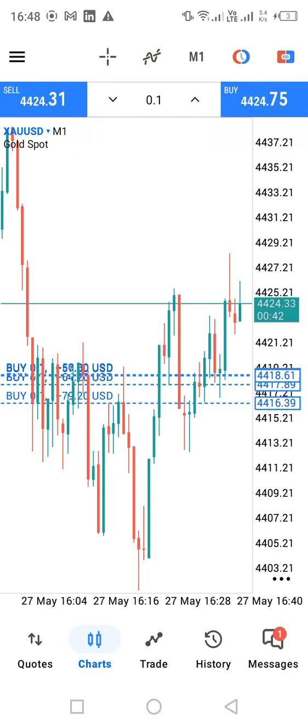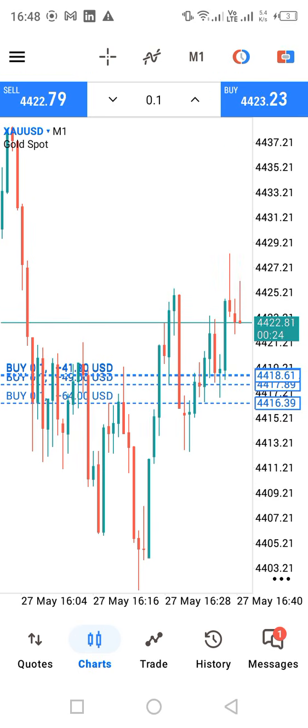Between 4:30 and 4:40 p.m. Kenyan time. Okay, if you want to say it, you can say East African time, Nairobi time, whatever you call it. Between 4:30 and 4:40, that first fair value gap, market will trade it and it will go to your direction. And after you see that, just know 5 p.m.